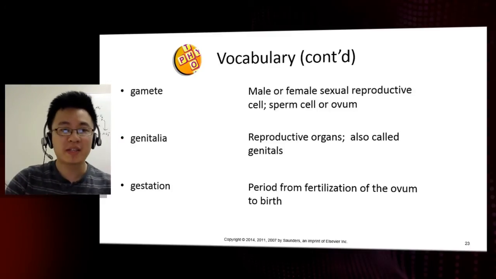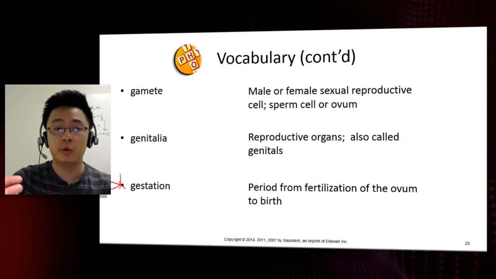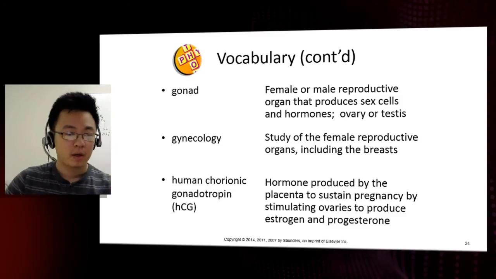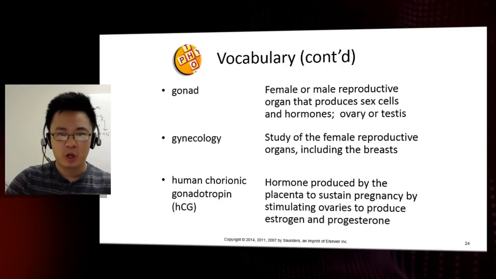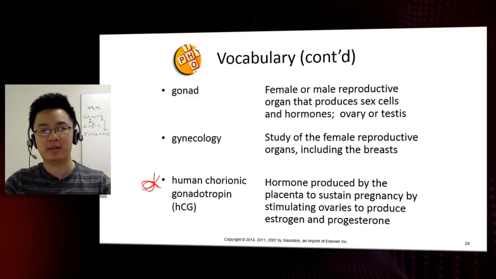We have here gestation, and gestation is a period from fertilization of the ovum to birth. That's the whole pregnancy process there, the period of pregnancy, I mean. We have human chorionic gonadotropin, HCG, which is that hormone produced by the placenta to sustain pregnancy by stimulating the ovaries to produce estrogen and progesterone.